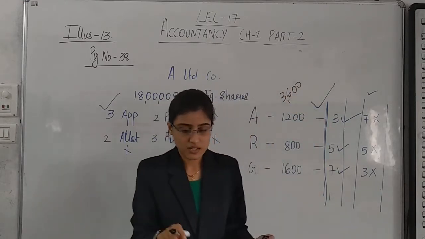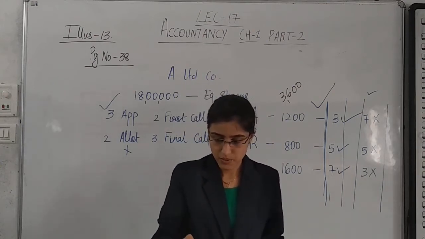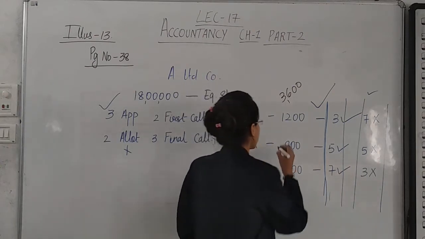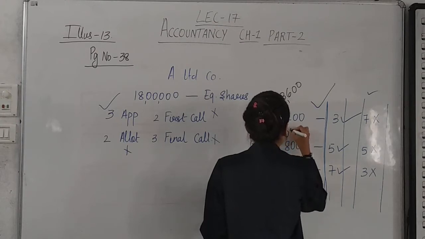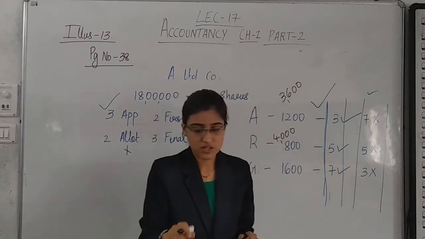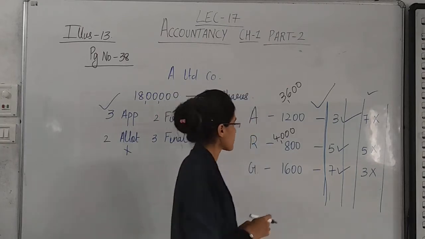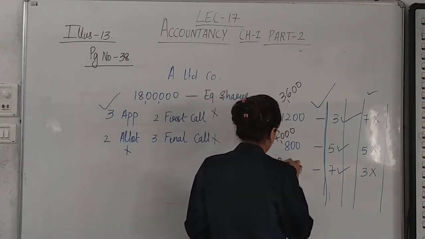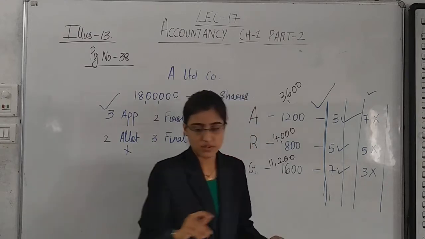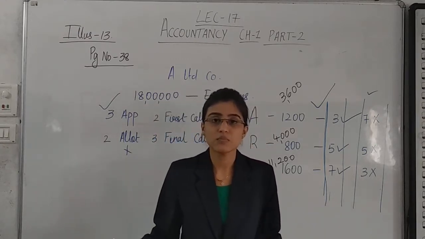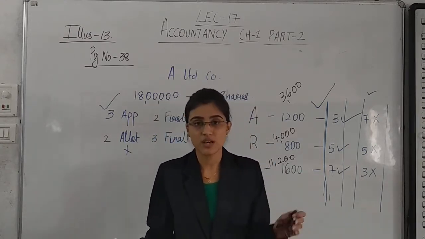On 800 shares, 5 rupees is received. On 1600 shares, 7 rupees is received. 11,200. Obviously, we are writing the amount which is received in forfeited shares account.